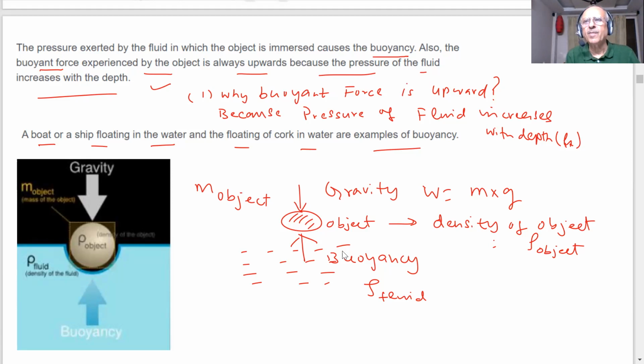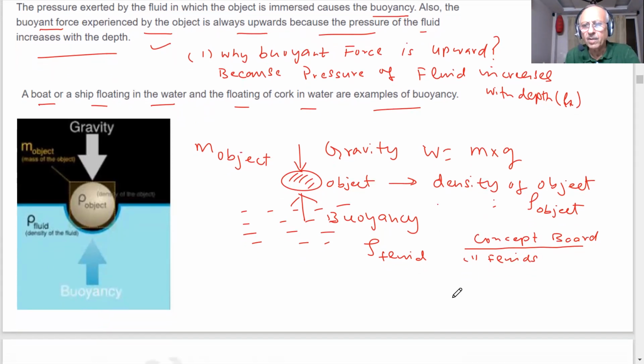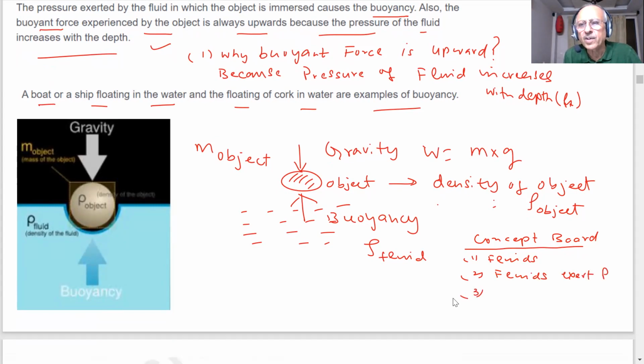All right, we will continue and see today's concept board, what I have taught you, students: what are fluids, then fluids exert pressure, and we told you what is buoyancy, and examples, and what is the reason that you experience an upward thrust when objects are submerged in liquids or fluids.